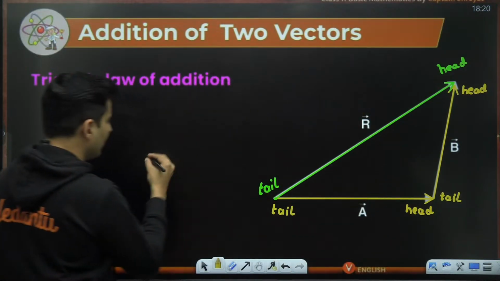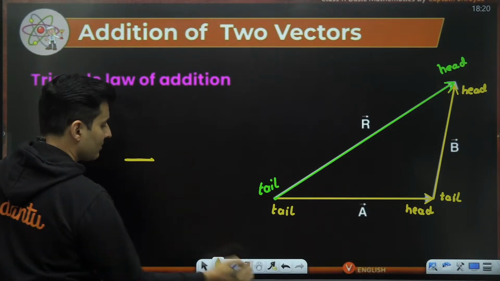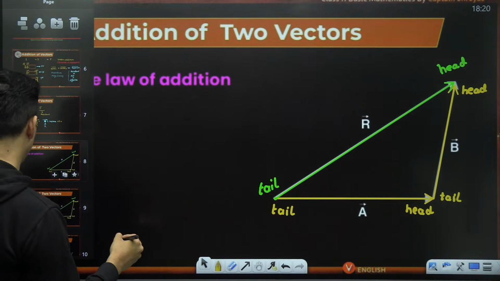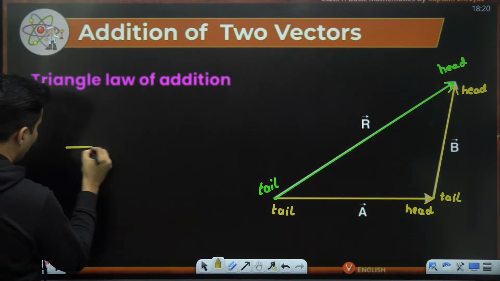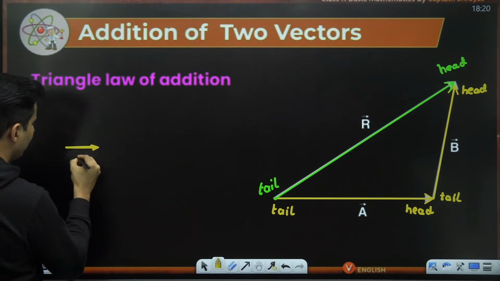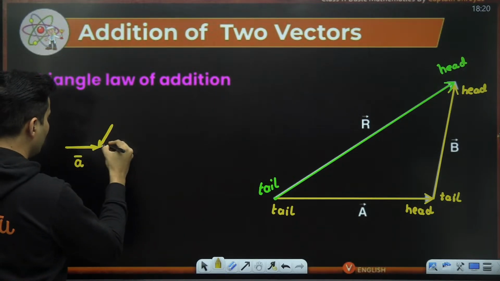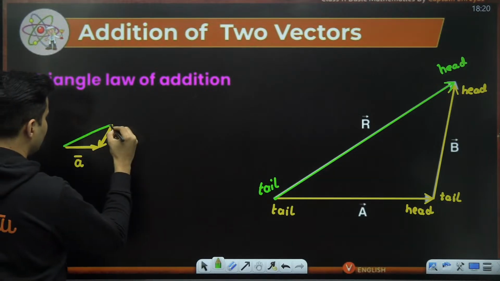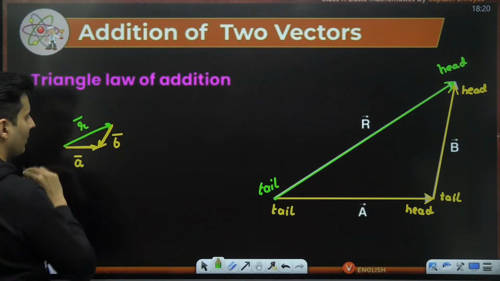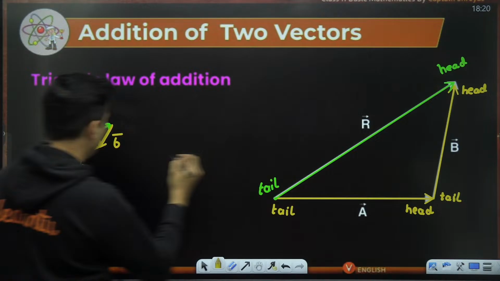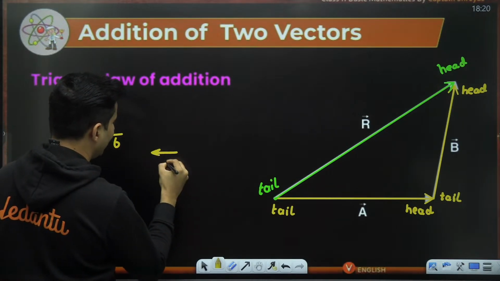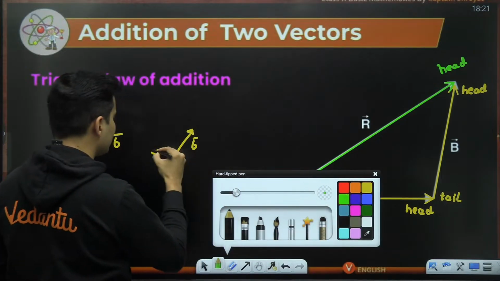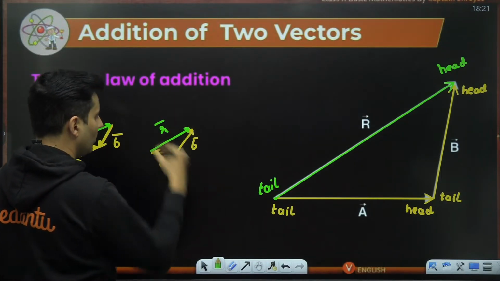Please do not add by triangle method in incorrect ways like this. For example, if I put vector A over here and then vector B over here, this is definitely not correct. And then I say this is my resultant vector. Wrong. Or even if I say this is my vector A and this is my vector B and then this is my resultant, this is also wrong.